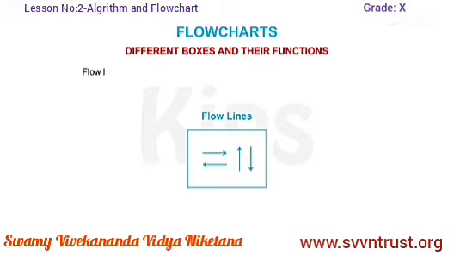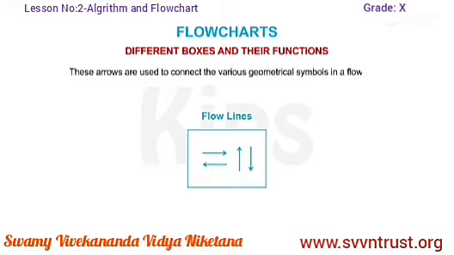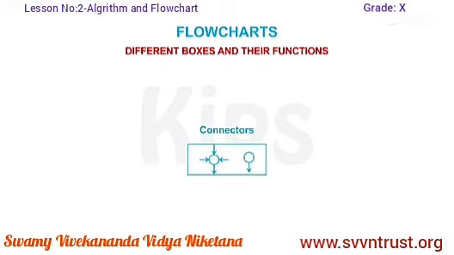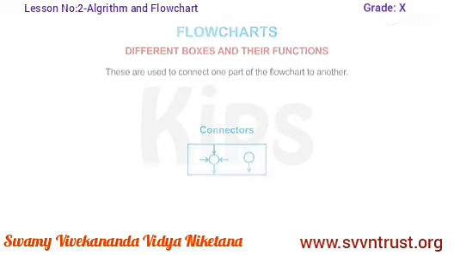Flow lines. Flow lines show the direction in which the control of the program is moving. These arrows are used to connect the various geometrical symbols in a flowchart. Connectors. These are used to connect one part of the flowchart to another.